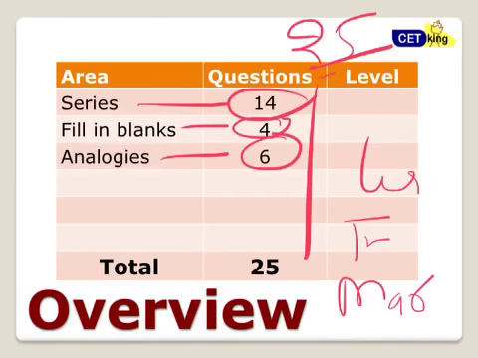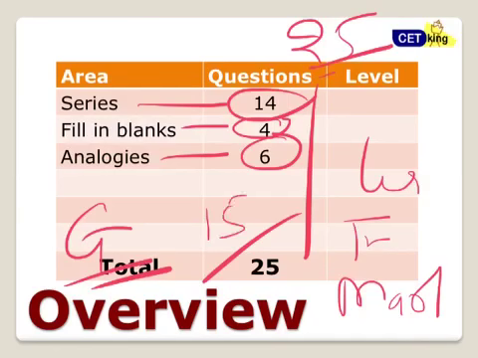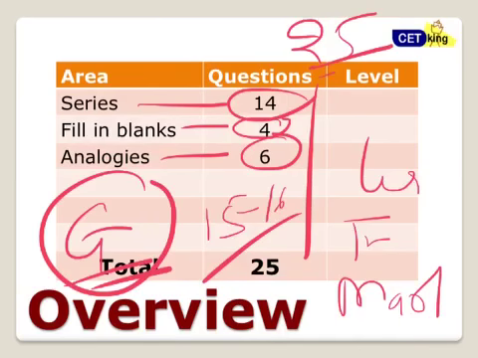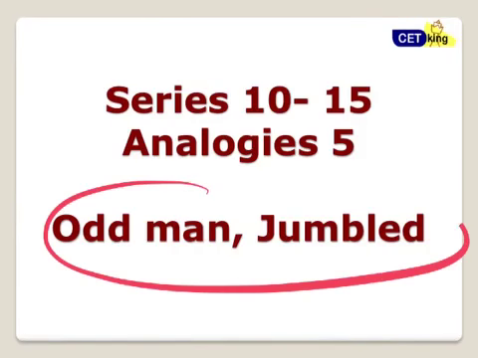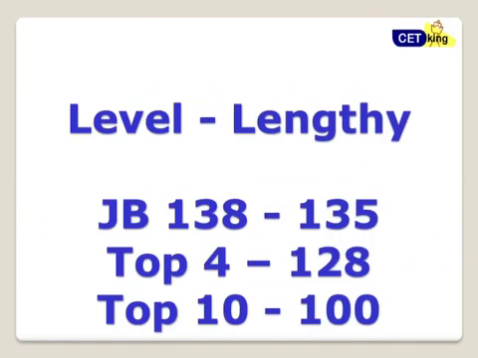Please use the marker technique I've told you. That will be more than enough. G strategy will also be used. If you're not able to solve a question, use G strategy, easily find out the answer. Out of 25, approximately 15 to 16 questions we can use the options. So G strategy will be enough for you. Analogies, odd man out and jumbled up were not there.